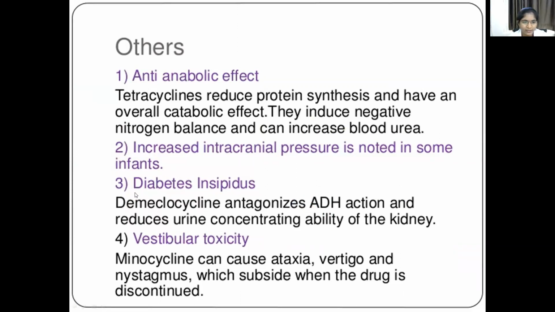So a tetracycline adverse effect is diabetes insipidus. Demeclocycline antagonizes the antidiuretic hormone action and reduces the urine concentrating ability of the kidney. Because here it blocks antidiuretic hormone action on the collecting duct, it causes nephrogenic diabetes insipidus.